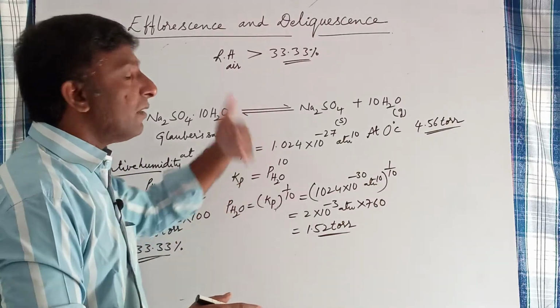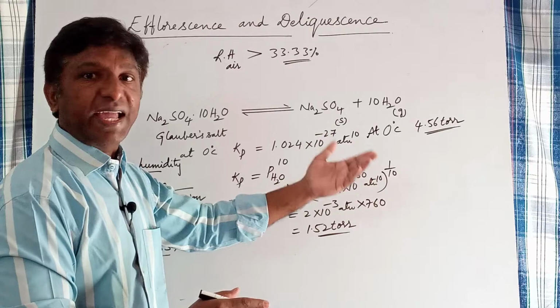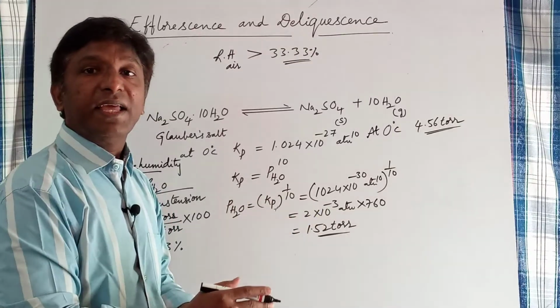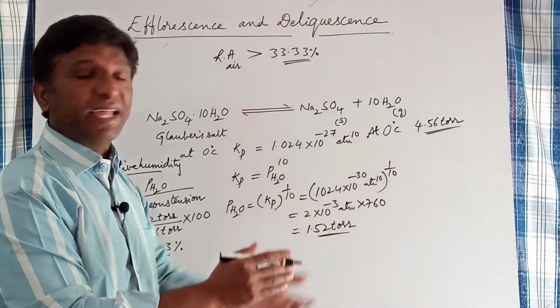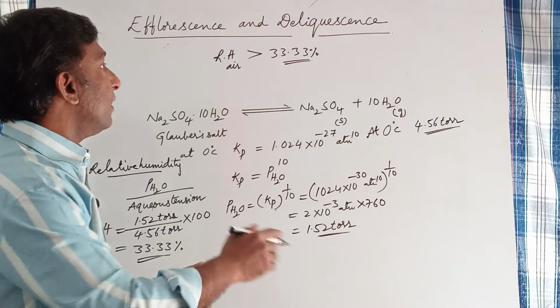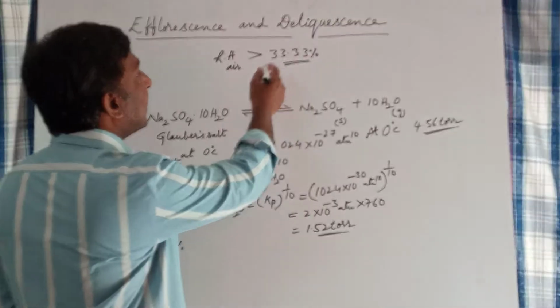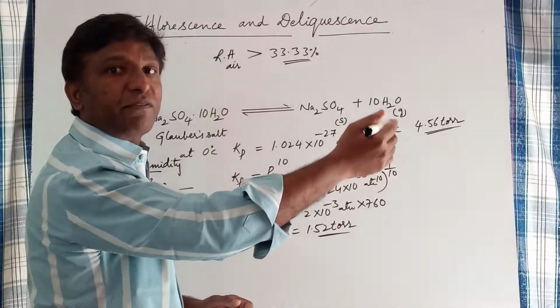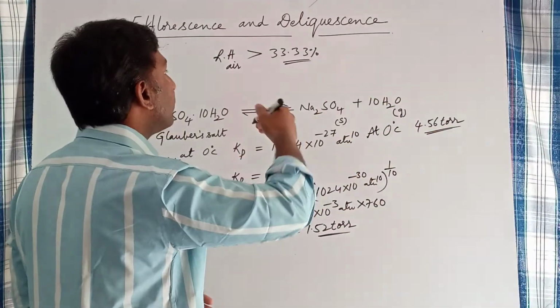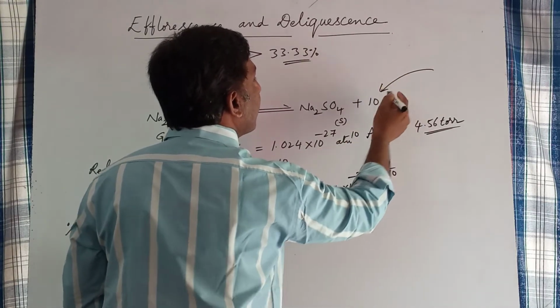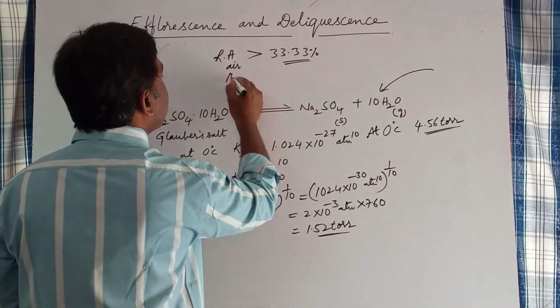So if the water vapor pressure in the atmospheric air is greater than 1.52 torr, then automatically the relative humidity in the atmospheric air is greater than 33.33%. As the relative humidity in the air is greater than 33.33%, water vapor from atmospheric air enters the equilibrium. So product is added to the equilibrium, and the backward reaction occurs.